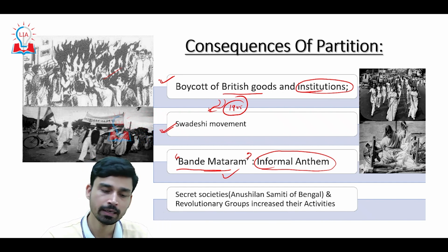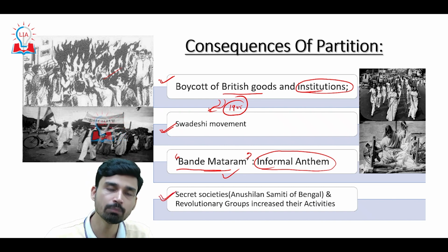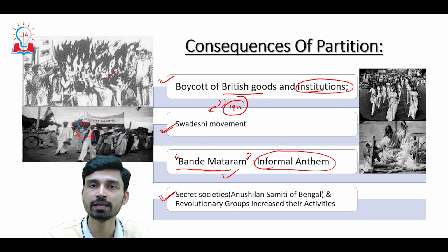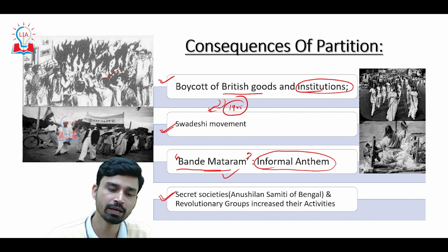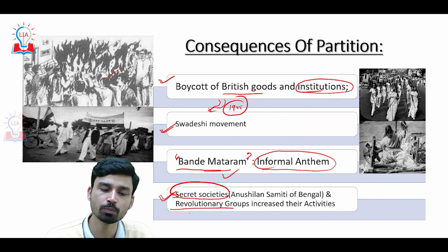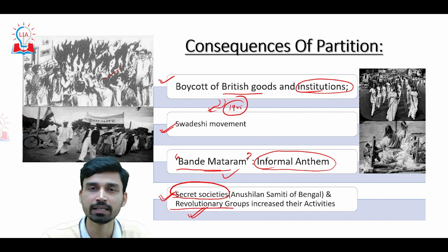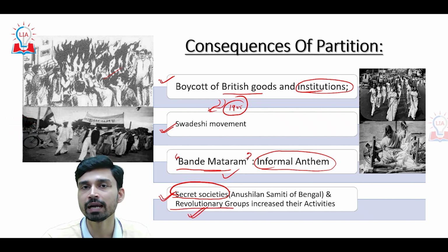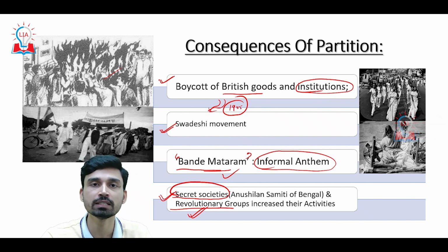Not only that, in the young population of the society, it caused very strong resentment, and we have the development and setting up of a lot of secret societies such as Anusilan Samiti of Bengal, as well as a lot of revolutionary groups that became active and increased their activities, where they believed that by using violence they could basically force the British government to overturn the decision of partition of Bengal.